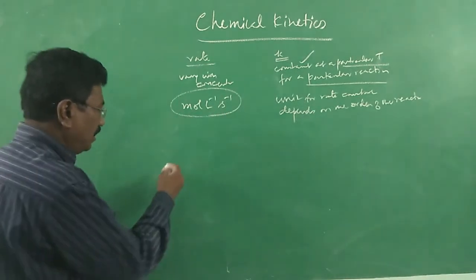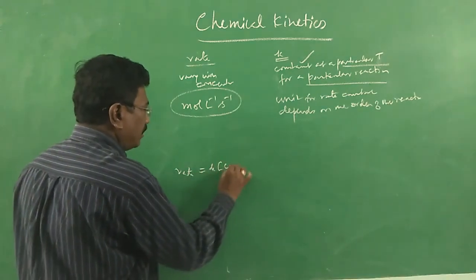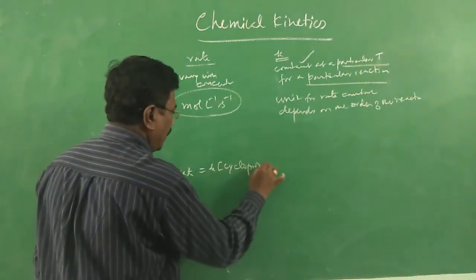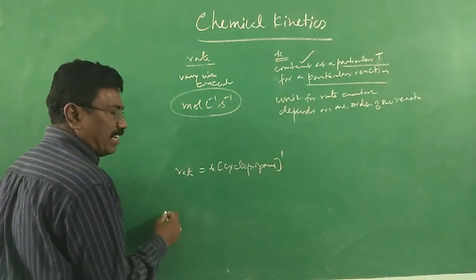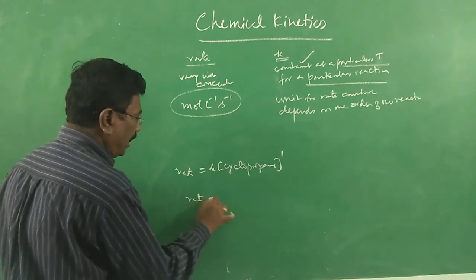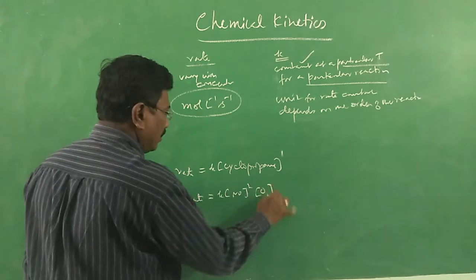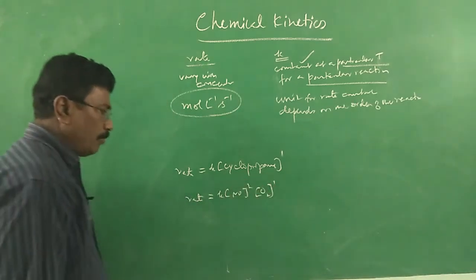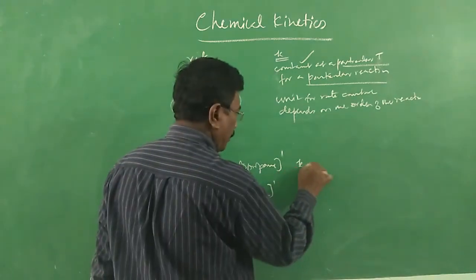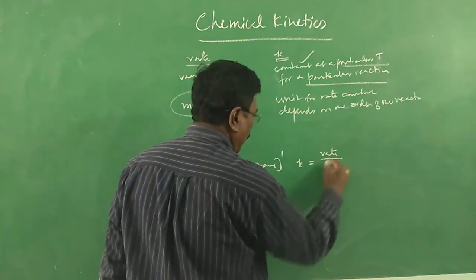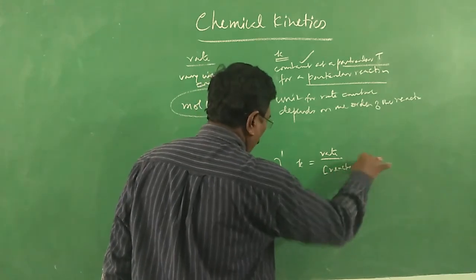Alright? Because just now we have seen rate is equal to K into molar concentration of cyclopropane. It is a first order reaction. For the reaction of nitric oxide getting oxidized to nitrogen dioxide, rate is equal to K into molar concentration of nitric oxide square into molar concentration of oxygen. Order is 3. So, what will be the unit for rate constant then? Here, K is equal to rate divided by concentration of reactant, that is cyclopropane, to the power 1.